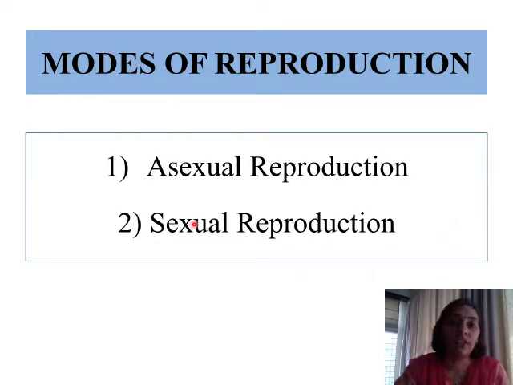Modes of reproduction. There are two modes or ways in which an organism can reproduce. These are asexual reproduction and sexual reproduction. So these are the two modes of reproduction.